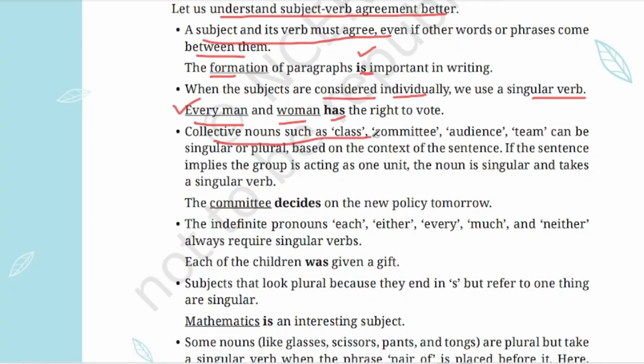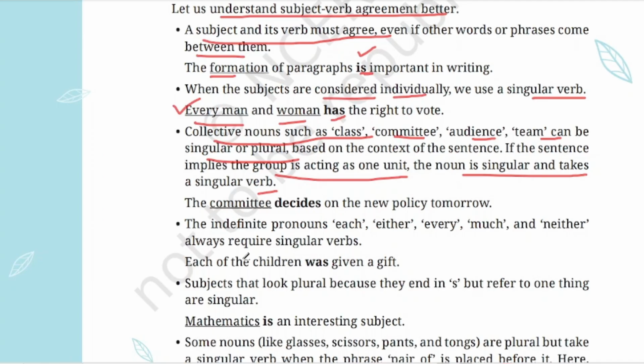Collective nouns such as class, committee, audience, team can be singular or plural based on the context of the sentence. If the sentence implies the group is acting as one unit, the noun is singular and takes a singular verb. Suppose you are taking the collective noun team. When they are playing, it is considered as one group or one unit. So in that case it is singular. But when the team members are doing different activities, they are not playing in a group, then we will consider it as plural.